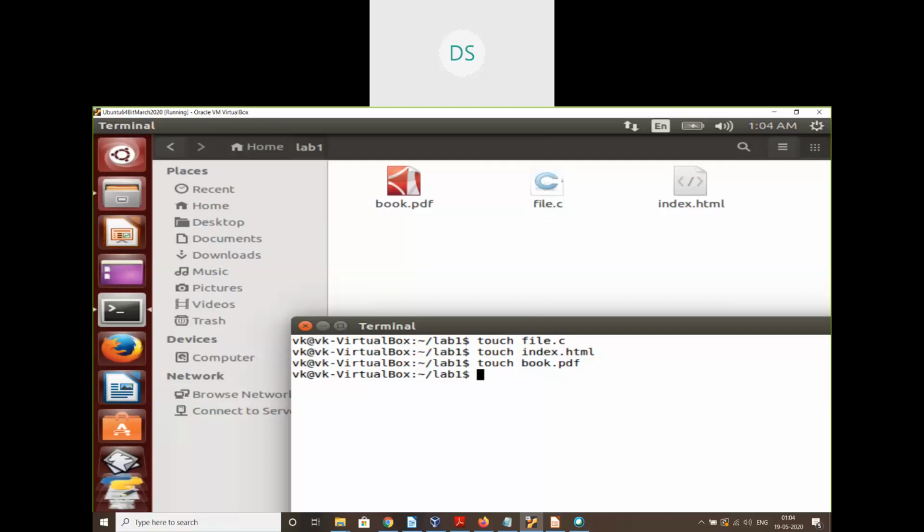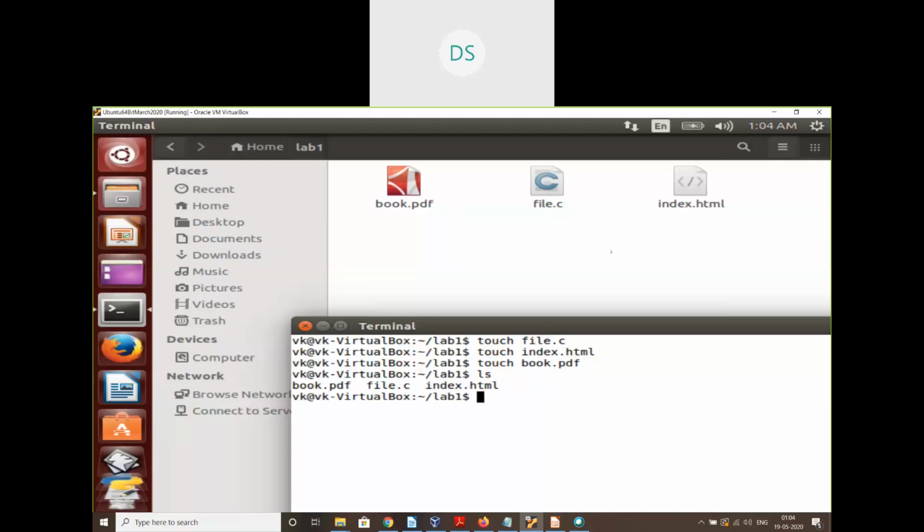So how do we open this newly created file, file.c? Type the command gedit, and we need to give that file.c. Before I open this file, let me list the files that are created. See all these three files which you see in the background, in the GUI: book.pdf, file.c, index.html.